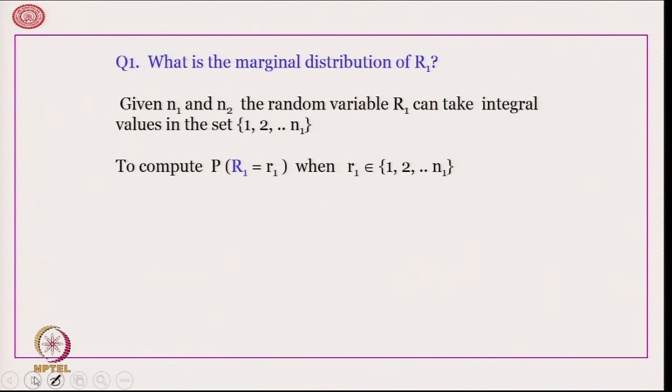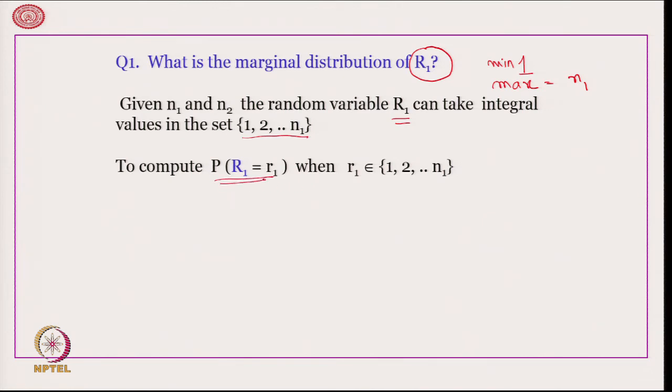So, some simple mathematical observations on the number of runs. What is the marginal distribution of R 1, where if you remember R 1 is the number of runs of the first element? We know that the minimum value for R 1 is 1 and the maximum value of R 1 is n 1, that is the number of elements. Therefore, given n 1 and n 2, the random variable R 1 can take integral values in the set 1, 2, 3 up to n 1.